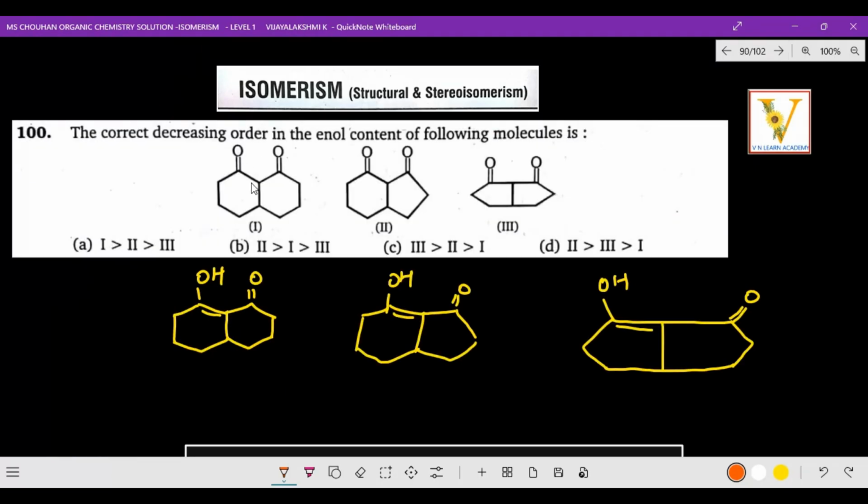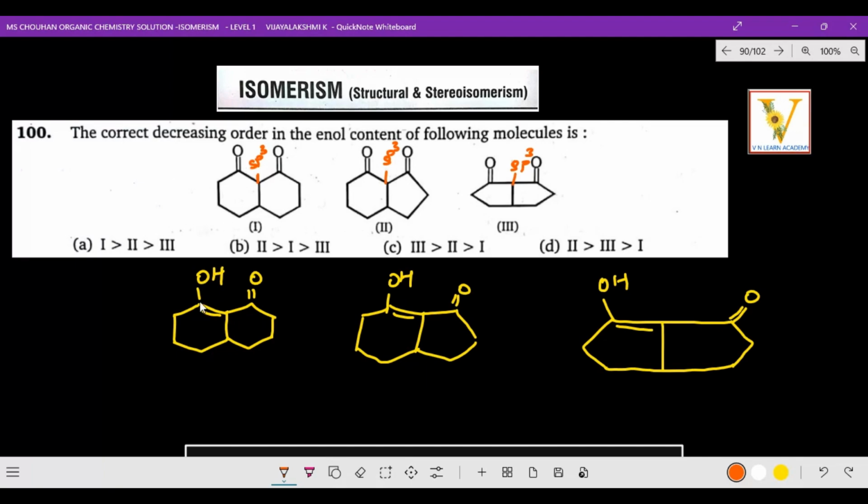Here it is cyclohexane, which is attached with a keto group, and this is the adjacent carbon. This is actually an sp3 carbon, and this also sp3 carbon, right? And this also sp3 carbon. But when it goes to the enol content, this is the keto form.